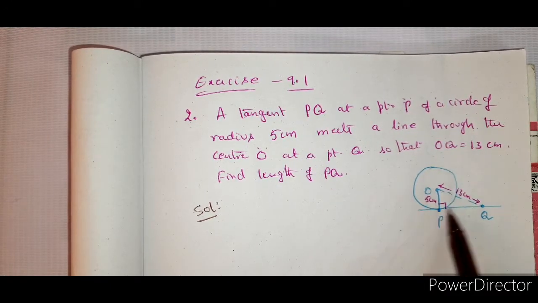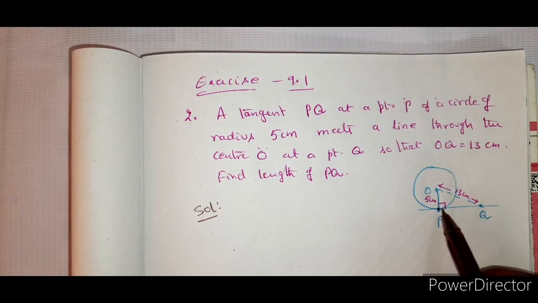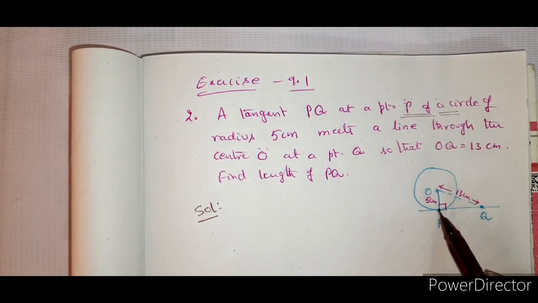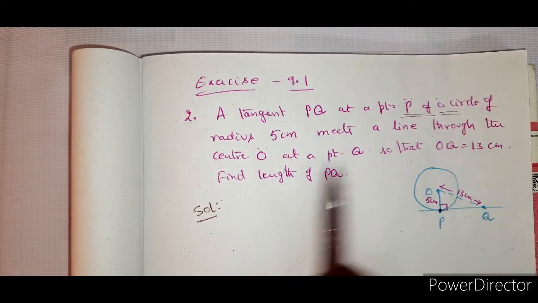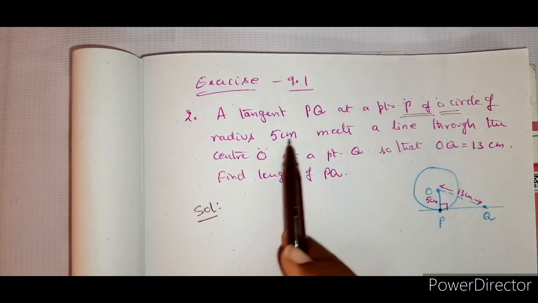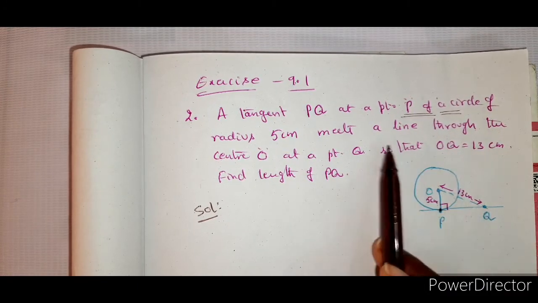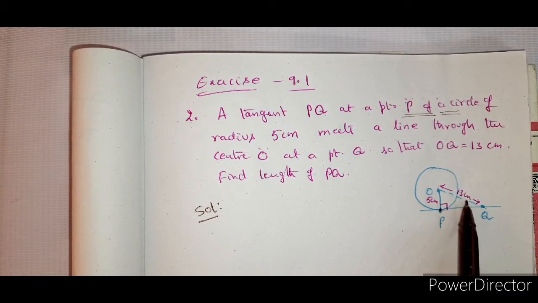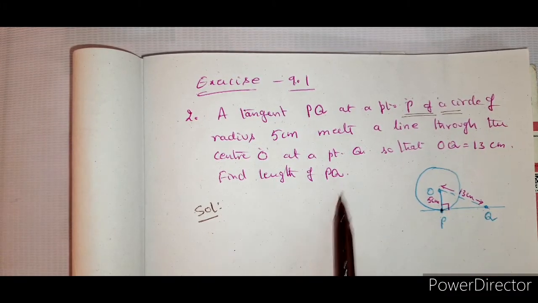That means you have a circle, and the tangent is PQ, but P is the point common to the circle and the tangent. It is given as P of a circle, so P is the one common to both the circle and the tangent. The radius is 5 cm, and this tangent meets the line through O at Q, at a 13 cm distance. That means OQ is equal to 13, which is given. Now find the length PQ.